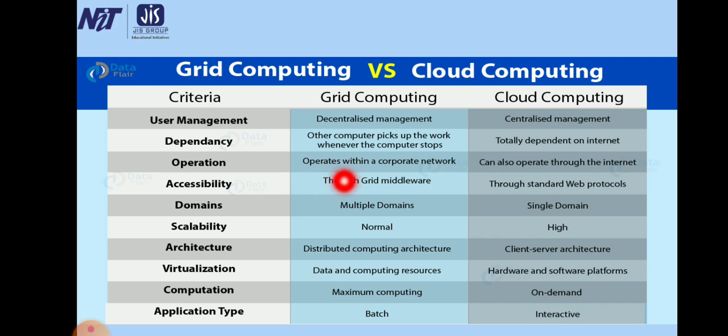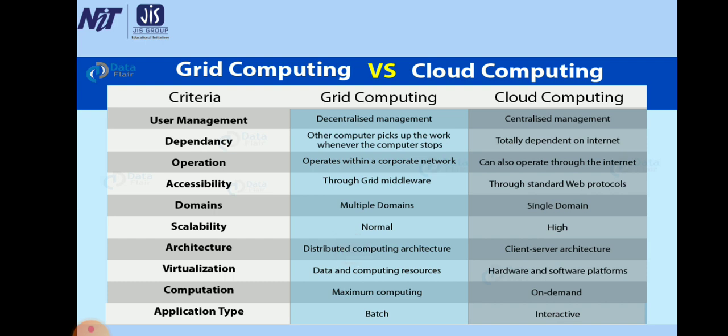Operation: grid operates within a corporate network, while cloud can also operate through the internet. Accessibility: through grid middleware, versus through standard web protocols. Domains: multiple domains, versus a single domain. Scalability: normal, versus high. Architecture: distributed computing architecture, versus client-server architecture.